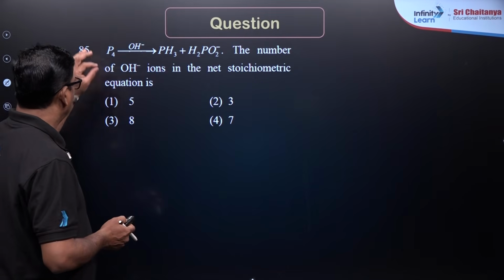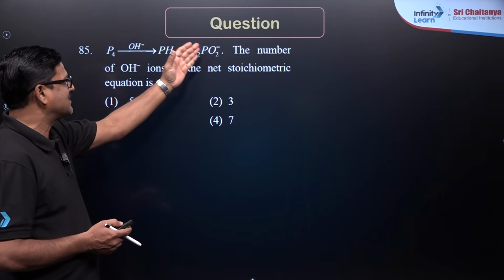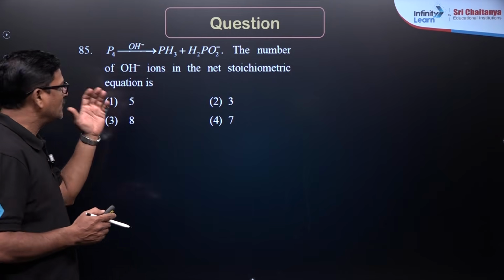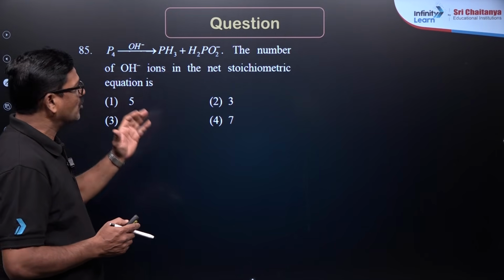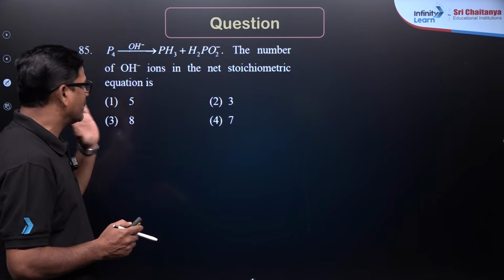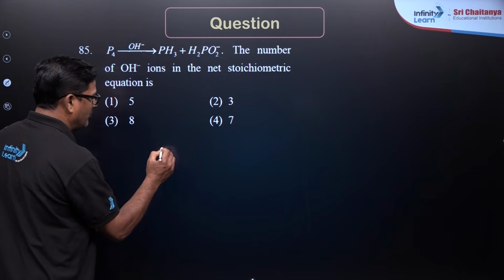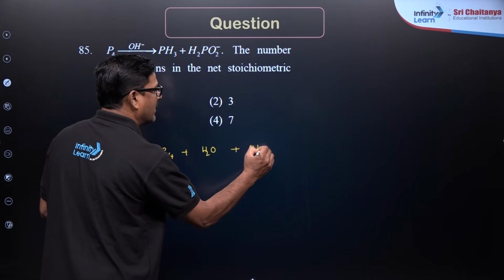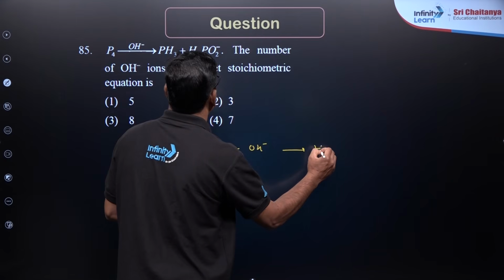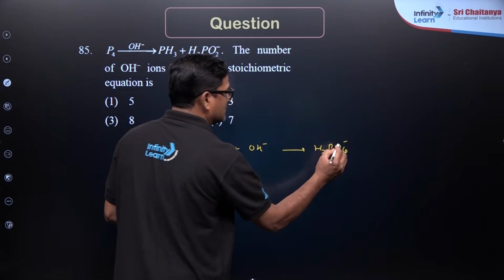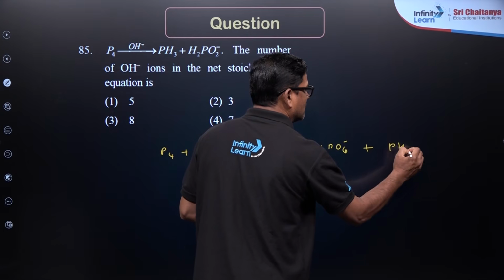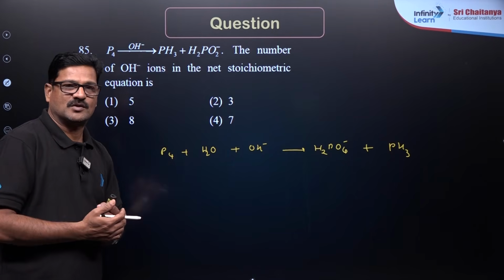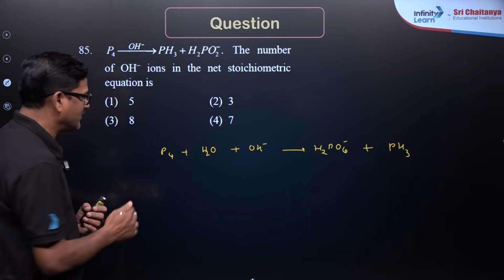Students, here is the question. P4 in the basic medium is going to disproportionate to PH3 and H2PO2-. So the number of OH- ions in the net stoichiometric equation: P4 plus H2O plus OH- gives rise to H2PO4- plus PH3. On doing the redox reaction concept, balancing of the redox reactions in basic medium, you